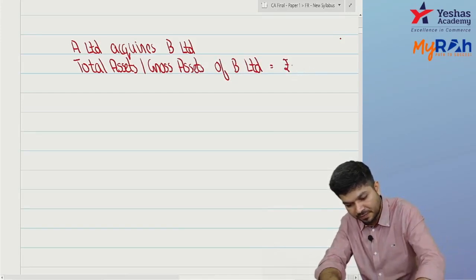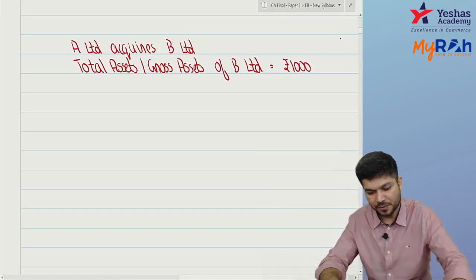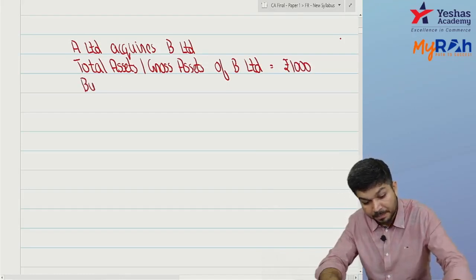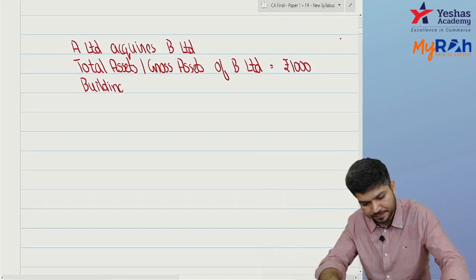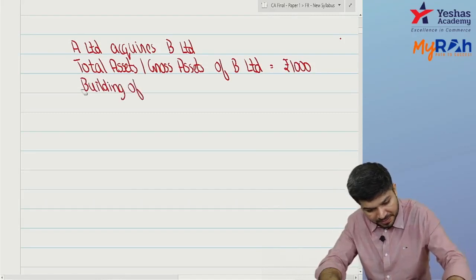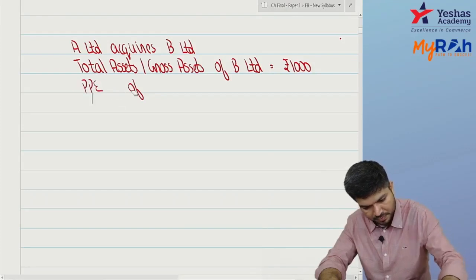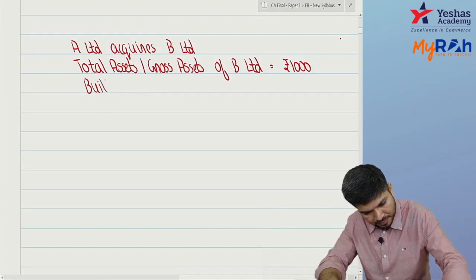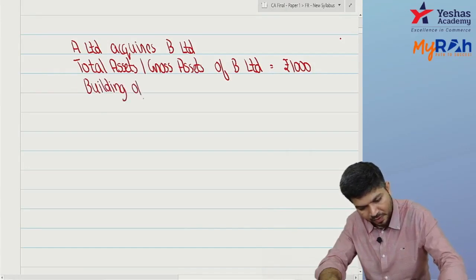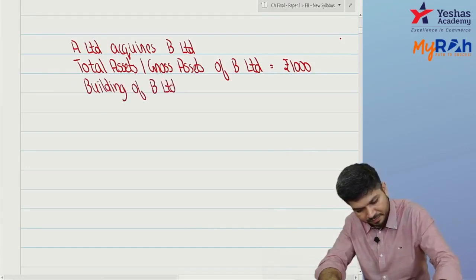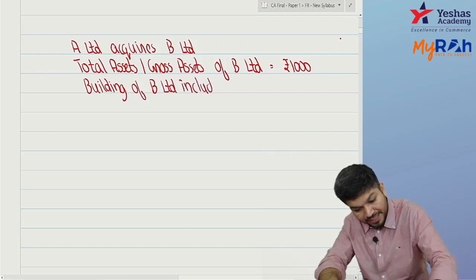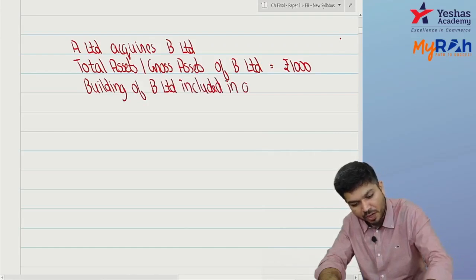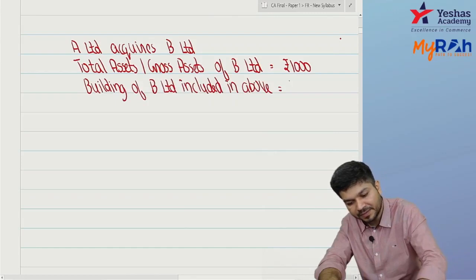Building or PP&E of B Limited is included in the above. So out of your gross asset, you have a building. Imagine the building is 950.